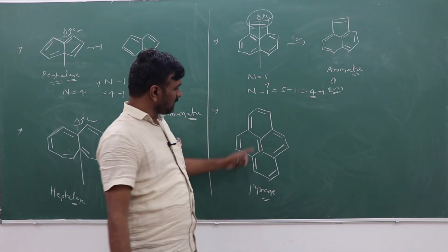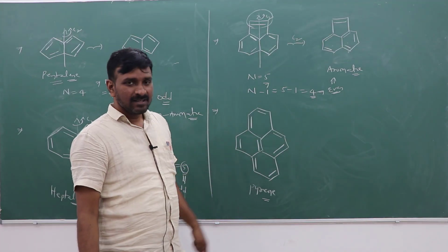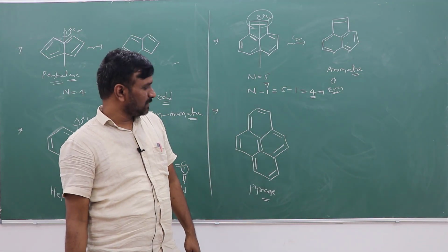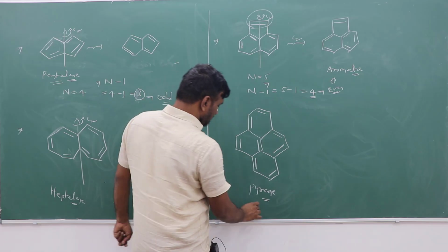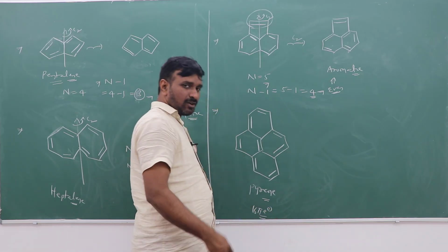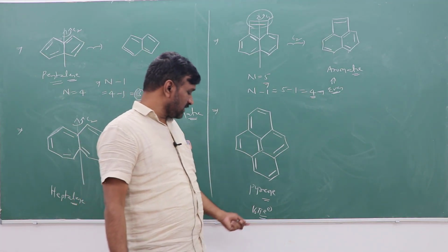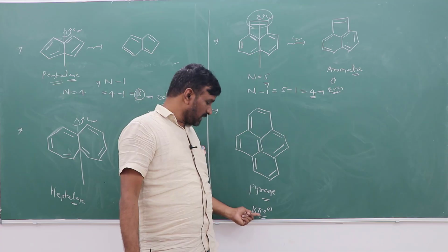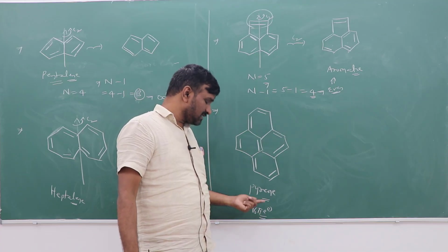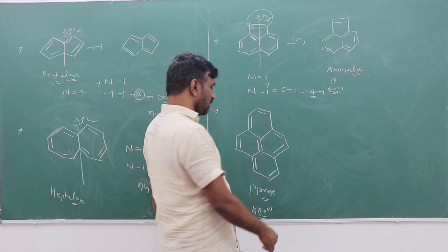In pyrene there are 8 double bonds and 16 pi electrons. This is a 16 pi electron system. According to Huckel's 4n pi rule, with n equal to 4, the rule is satisfied, so it would be planar and anti-aromatic. But experimentally, it is an aromatic compound.